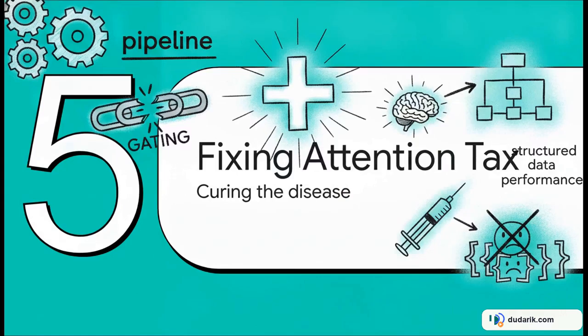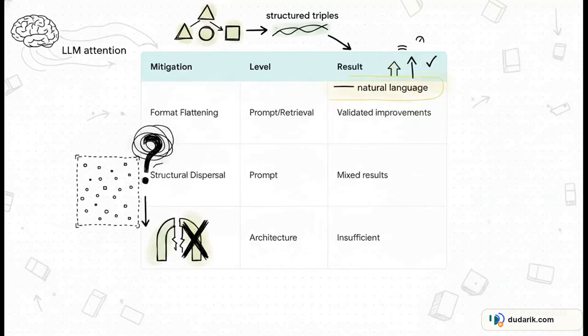So, Section 5, fixing the attention tax. How do we actually cure this disease and fix our pipelines today? Out of the 5 structure-aware mitigation strategies the researchers tested, simply spreading tokens out across the context window, a technique they call structural dispersal, only yields mixed results. This really highlights just how incredibly stubborn format-level challenges are. And like we just saw, architectural gating is totally insufficient. So your most reliable intervention by far is format flattening. This means converting those highly structured triples back into natural language. Doing this yields validated, proven improvements in both model accuracy and attention.